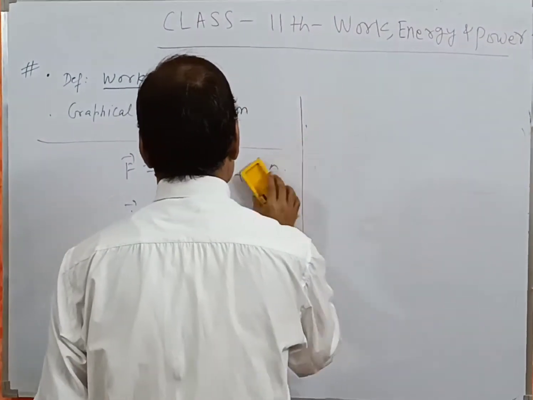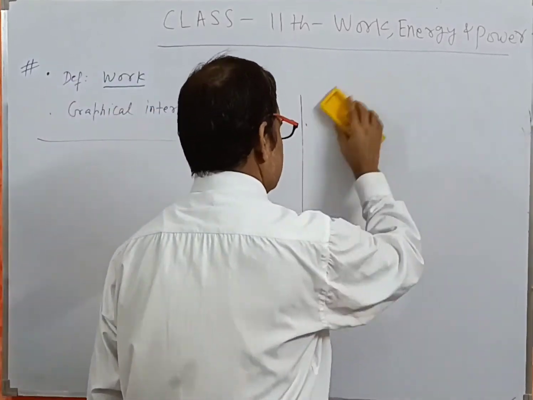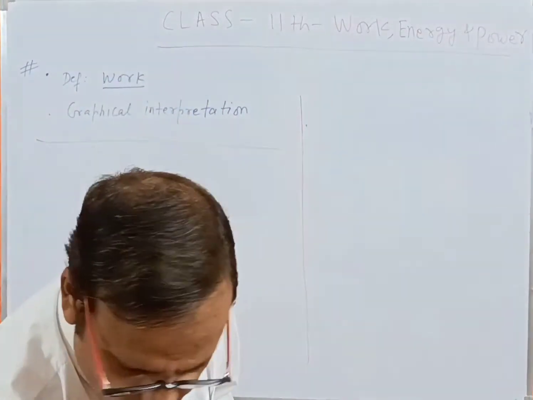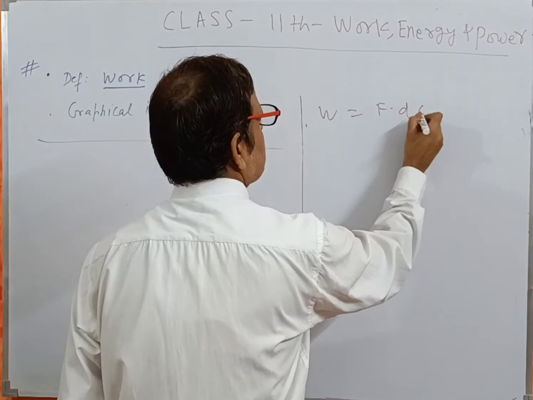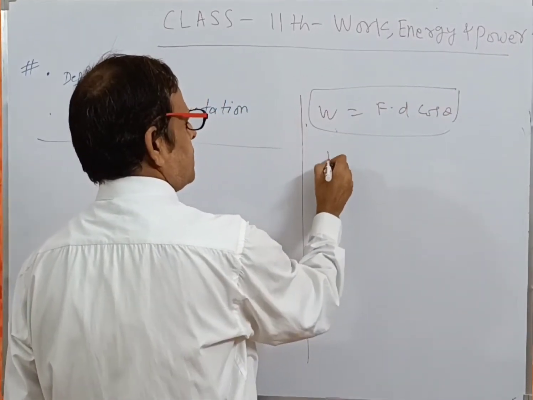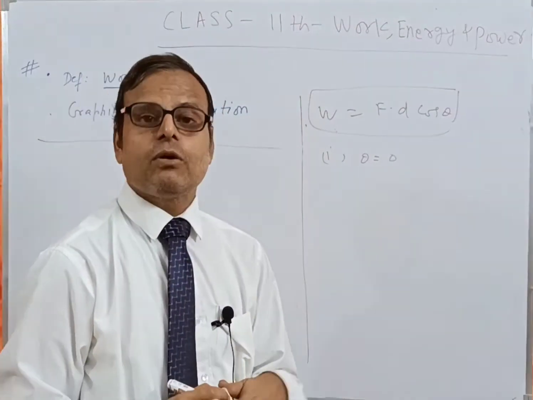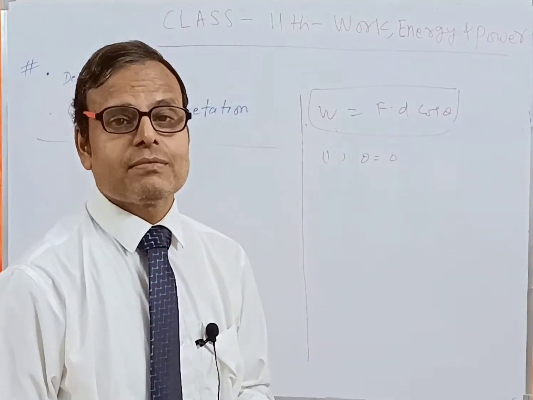Now come to another explanation. If work is written in the form of dot product, W is equal to F d cos theta, then what would be the maximum work? If theta is equal to 0, then cos 0 is equal to 1, which is the maximum value.